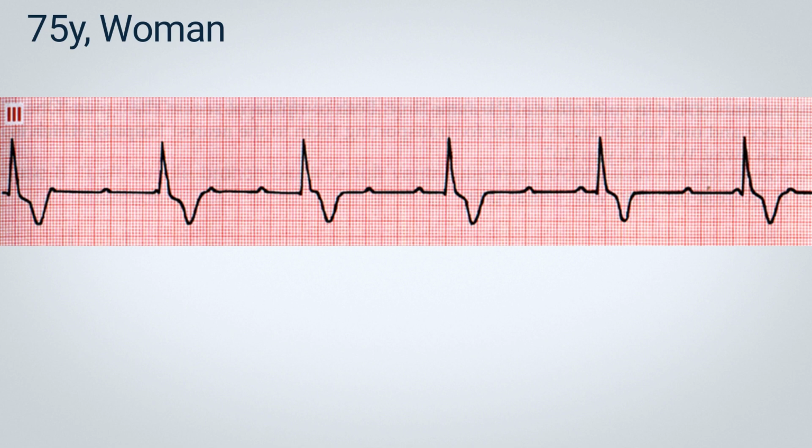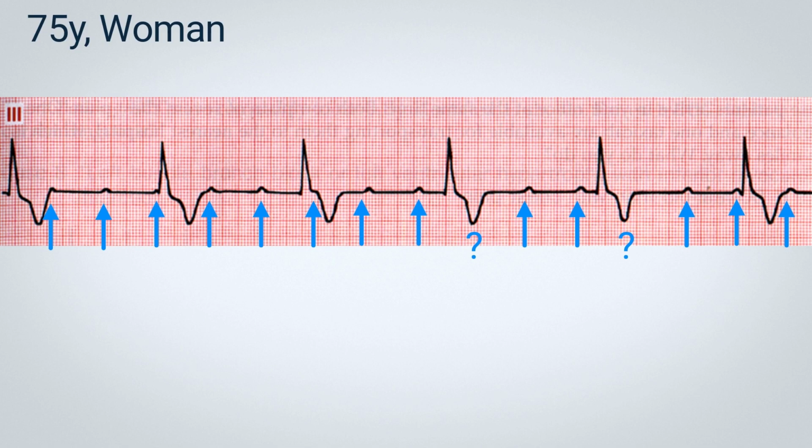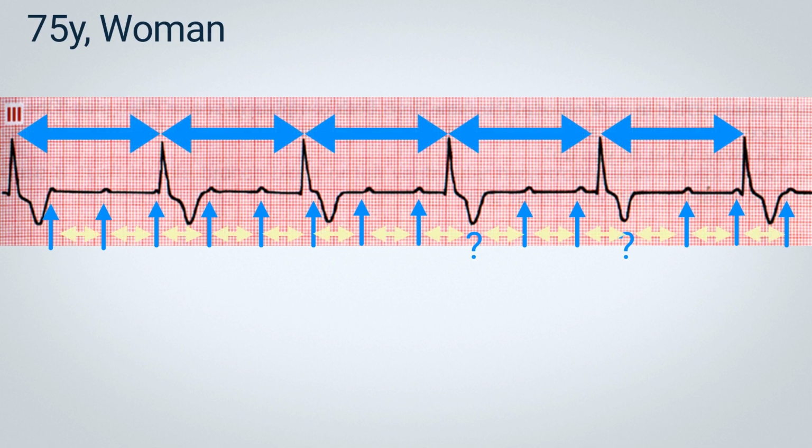In this tracing, we can clearly observe the presence of multiple P waves, maintaining a completely different frequency from the QRS complexes. Moreover, these QRS complexes are relatively wide, meaning they are greater than 120 milliseconds. We can also notice that there is no relationship between the atrial beats, represented by the P waves, and the ventricular beats represented by the QRS complexes. At times, we can even see that the P waves enter and exit the QRS complexes.